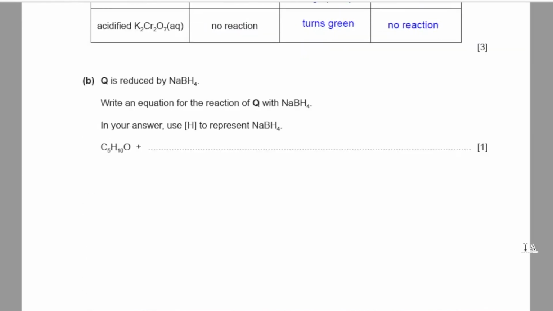Part B, Q is reduced by NaBH4. Write an equation for the reaction of Q with NaBH4. In your answer, use the symbol [H] to represent NaBH4. Okay, so Q